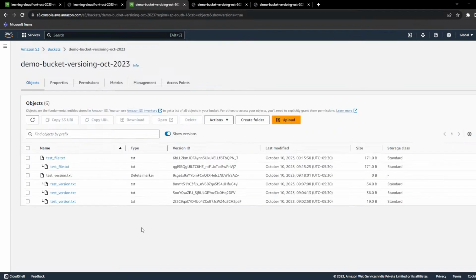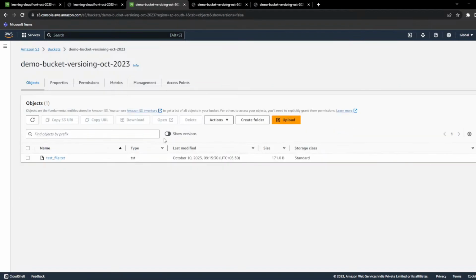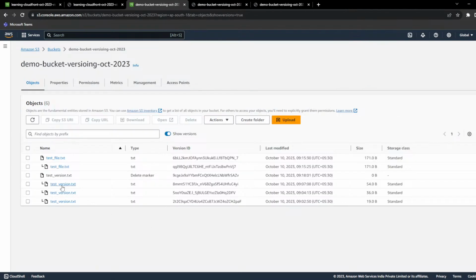That file will be hidden for you. So if somebody deletes the file by mistake, still you can recover that file. How? Just click on the radio button. Now you can see this is the object. This is your delete marker. Now if I want to roll back to a previous version, it's simple as that, delete the latest version. If you want to recover the file, delete the current version, that is delete marker version of the file.